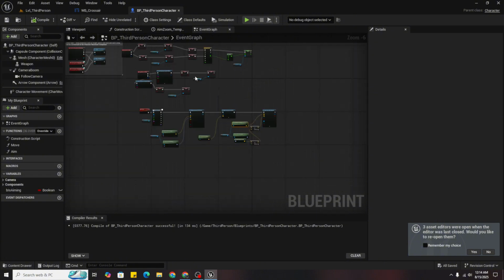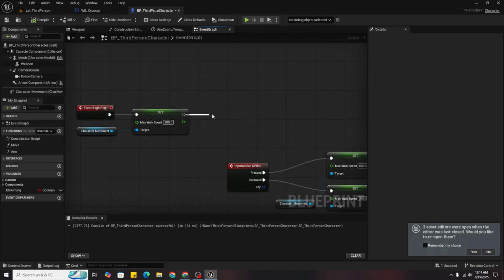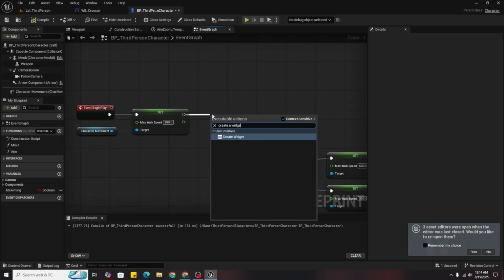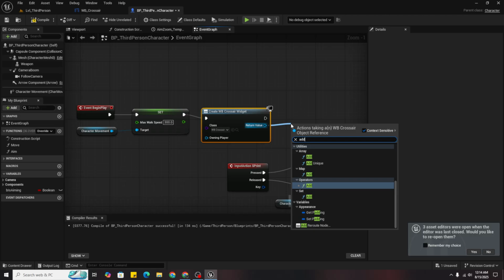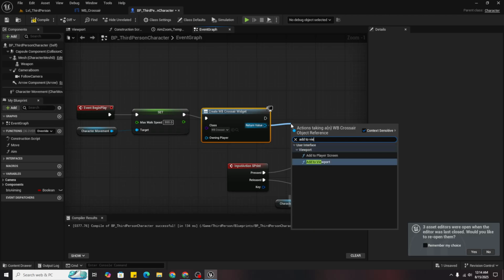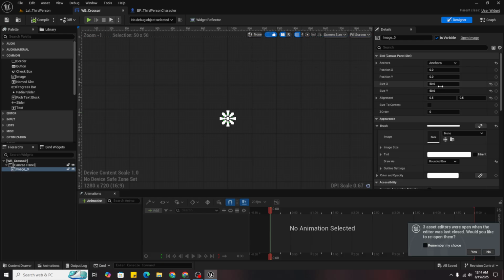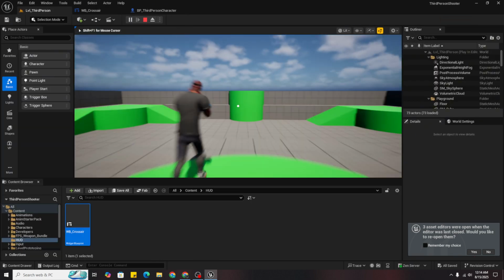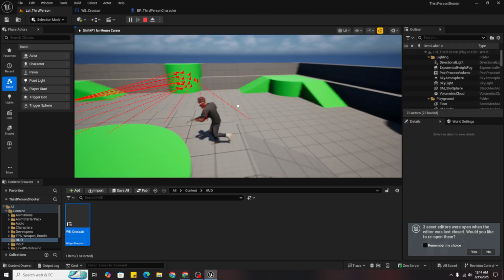So come to the third person character, go to event begin play, then create the widget we just created, and then add to viewport. Now it will be added to the screen. Yes, but it's too large, so I can just click on it and make it 15 x 15. It's a bit small. Now you can see it's firing where I want it. So that's good, but